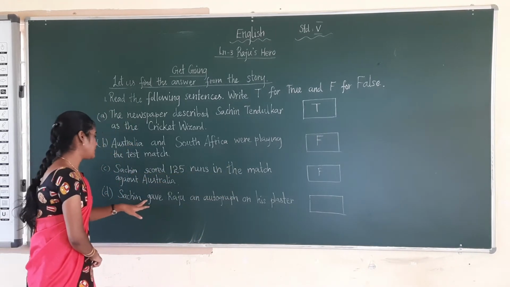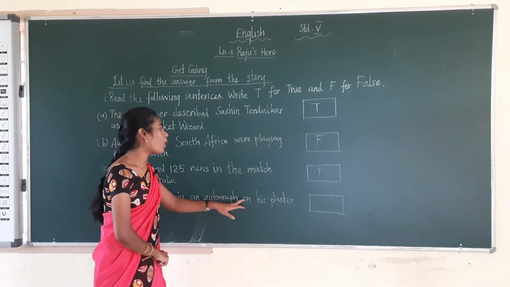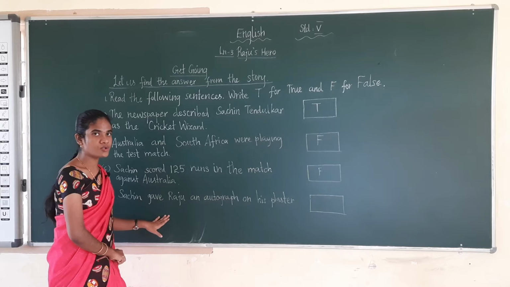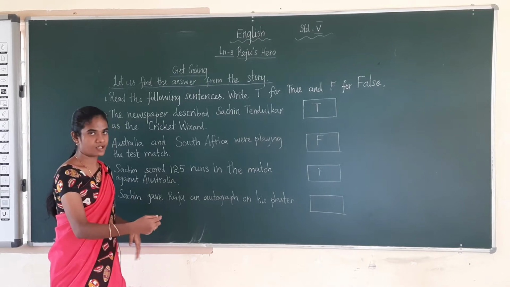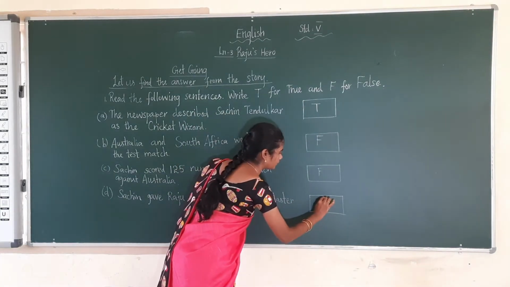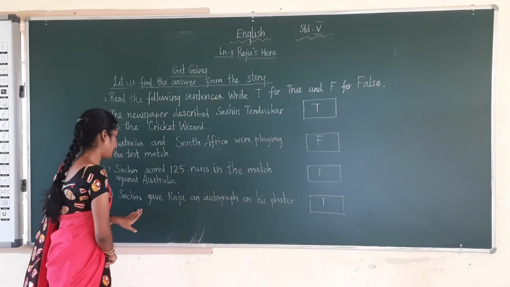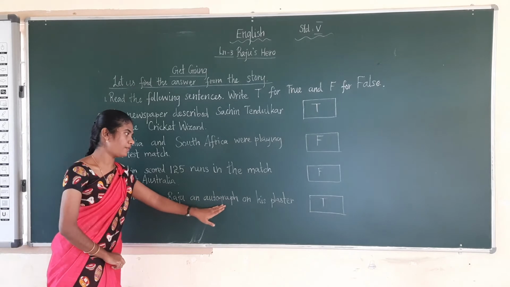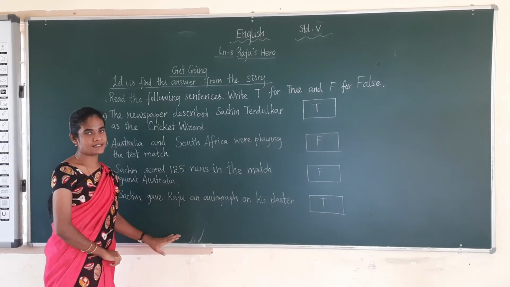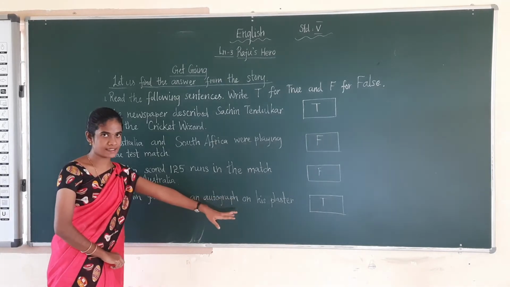Next one, Sachin gave Raju an autograph on his plaster. So why did Sachin give an autograph to Raju? Sachin gave it on the plaster. So the statement is true, and I have to write T to that. On Raju's plaster only, Sachin put an autograph. So the statement is true.